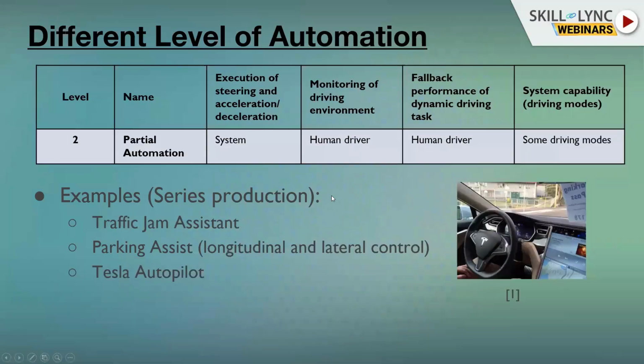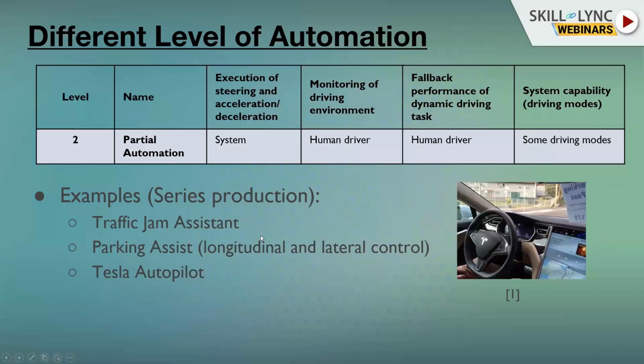Then we have maybe the most interesting level of automation, and this is level 2. Level 2 is partial automation. It means that the execution of steering, acceleration and deceleration can be done completely by the system, like the Tesla Autopilot. When you activate the autopilot, the system does everything for you. But very important, monitoring of the driving environment must be done by the human driver. You are the one who must observe everything. And more important, the fallback performance is done by the human driver. If something goes wrong, it is the job and responsibility of the human driver to take control.